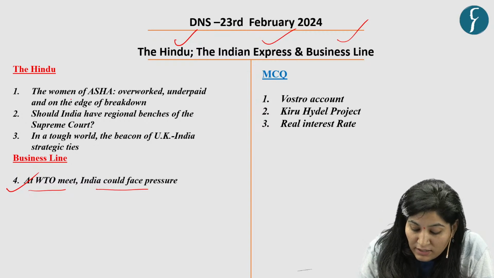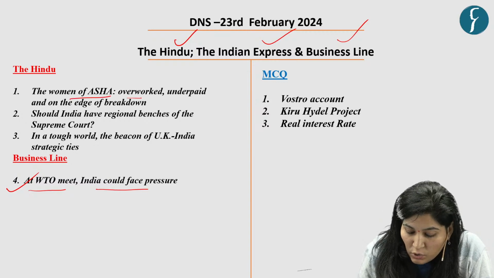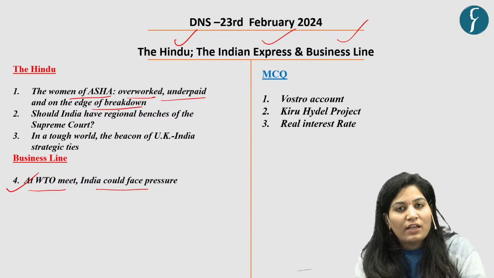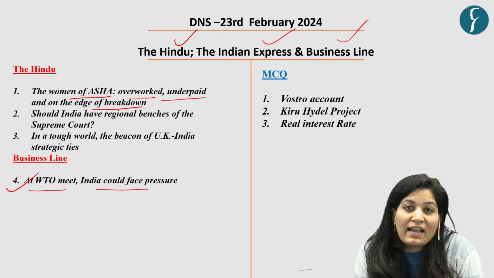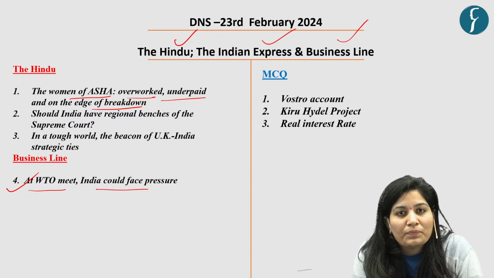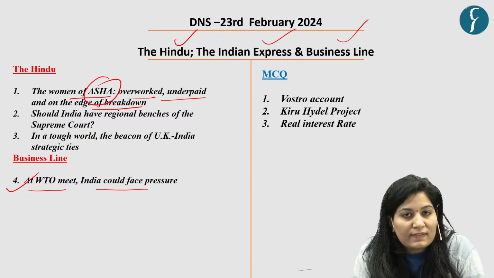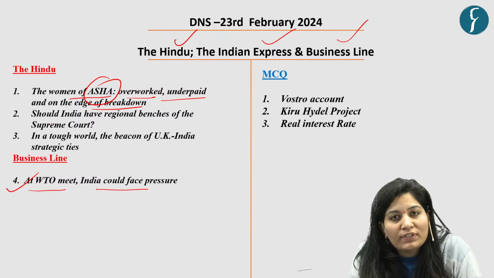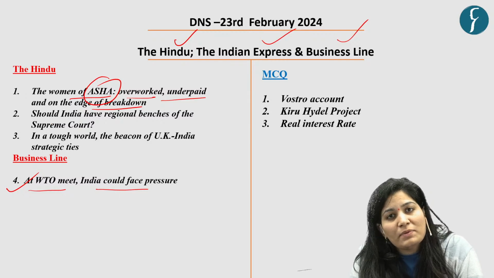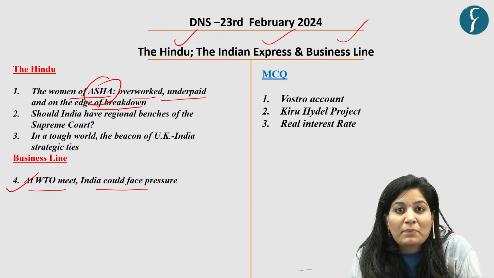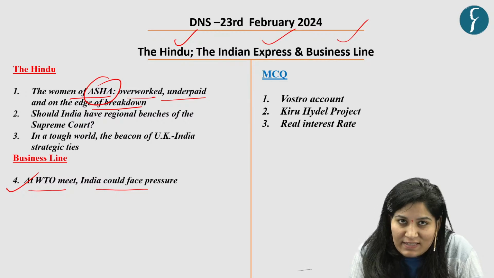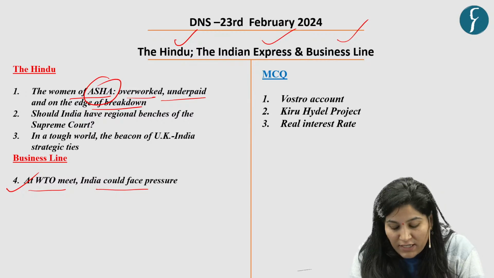Second is the women of ASHA, overworked, underpaid, and on the edge of breakdown. Why have we taken it? Because there's an article which highlights the issues faced by ASHA workers. You all know that ASHA workers are one of the vulnerable sections under GS paper 2, under social justice. So that's why we have taken it.